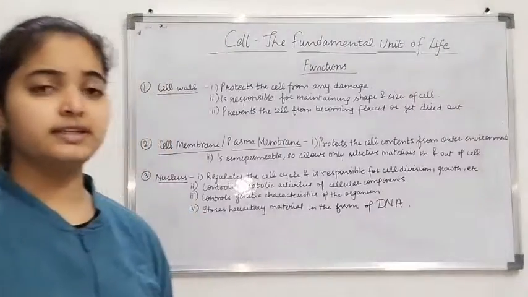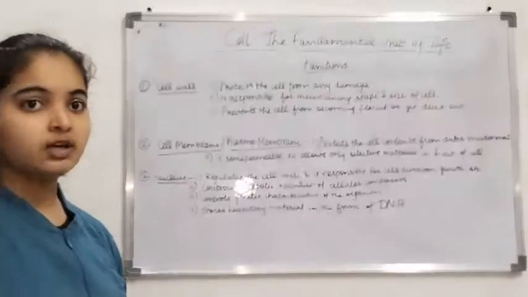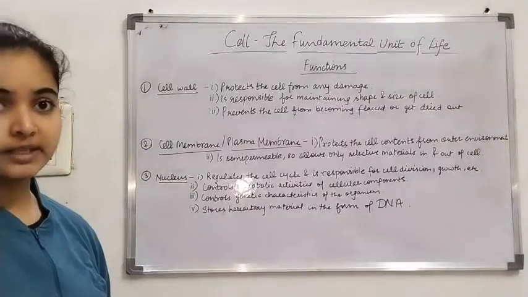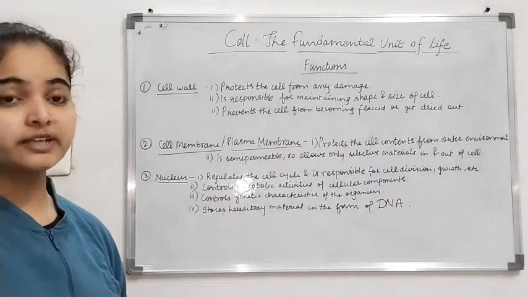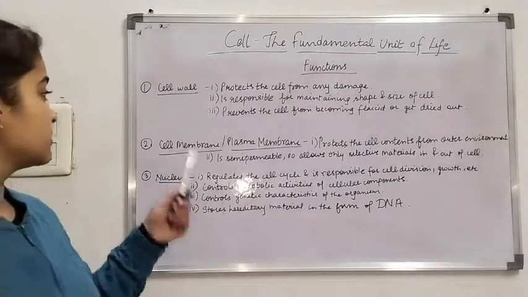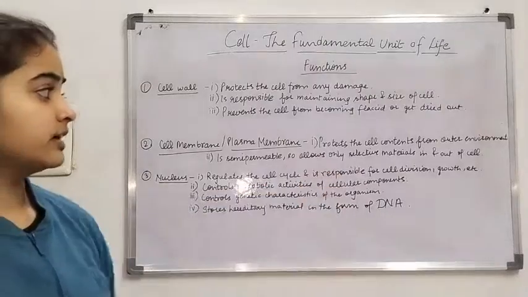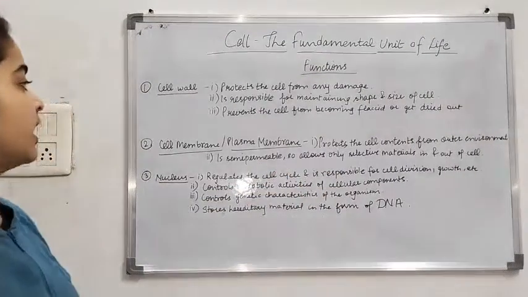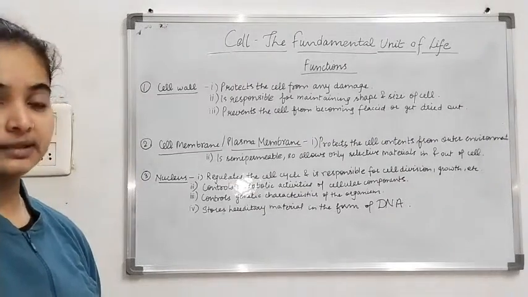Before moving further, let's discuss functions of these cell organelles. First is cell wall. Cell wall protects the cell from any damage and it maintains the shape and size of the cell. It also prevents the cell from getting flaccid or from getting dried. Now comes the cell membrane, which is also known as plasma membrane. It protects the cell contents from outer environment. And it is semi-permeable, so it allows only selective material in and out of the cell.